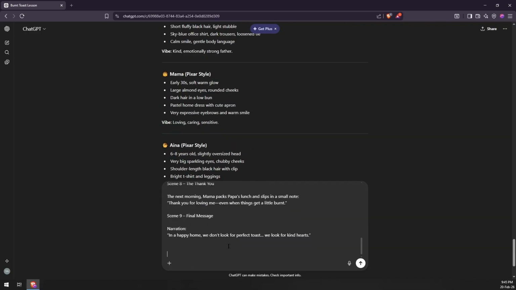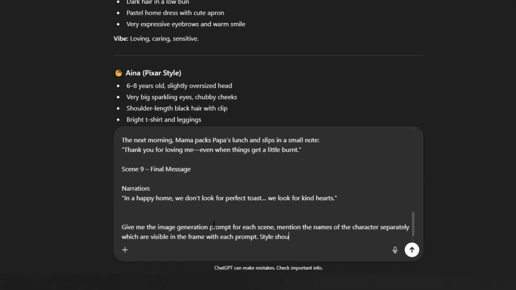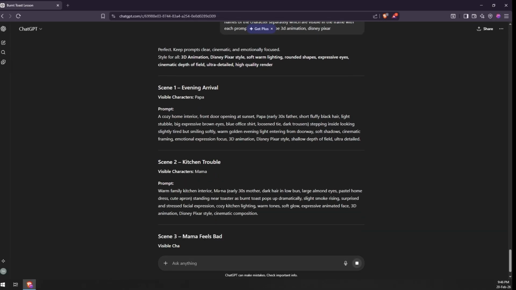Now ask ChatGPT to write a detailed image prompt for each scene. Make sure to mention which characters are visible in each frame, and again, specify the three-dimensional Disney Pixar animation style. At the end of this step, you'll have one image prompt for every scene in your story.